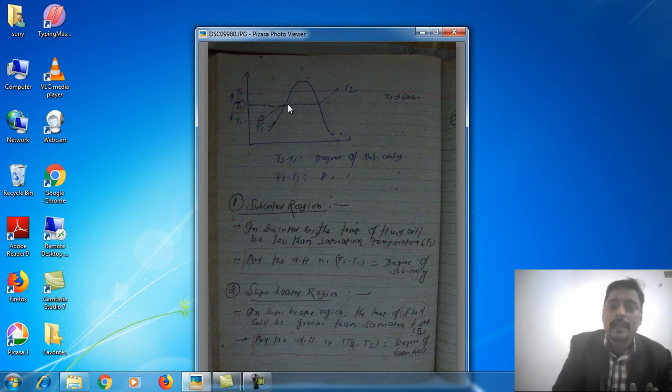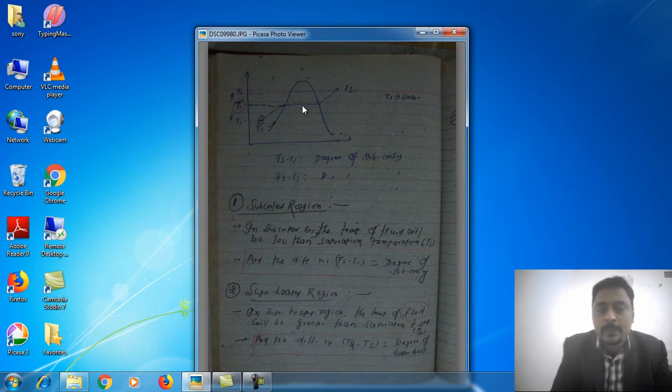Okay, so at this saturated liquid point, the mass of the liquid part will be there, and the mass of the vapor part will be zero. At this point it is complete vapor form, so the mass of the liquid part will be zero. This zone is called the wet zone. This is the combination of liquid and vapor.